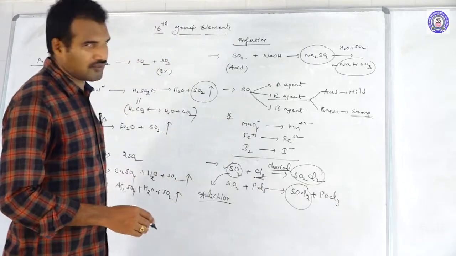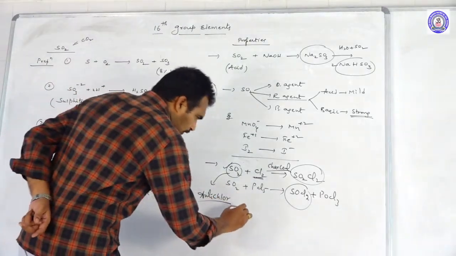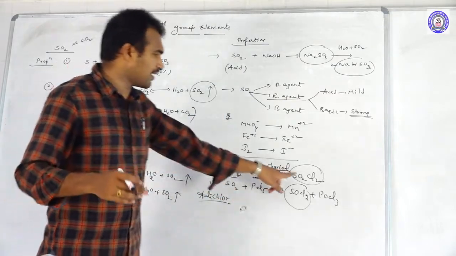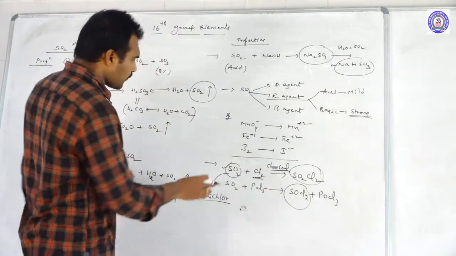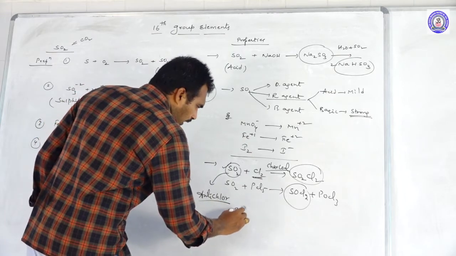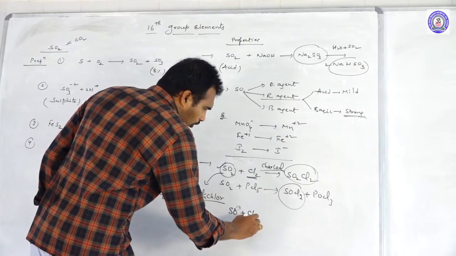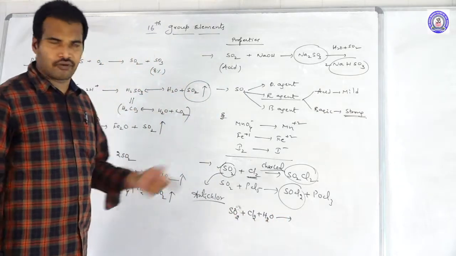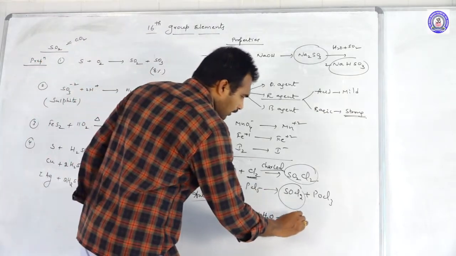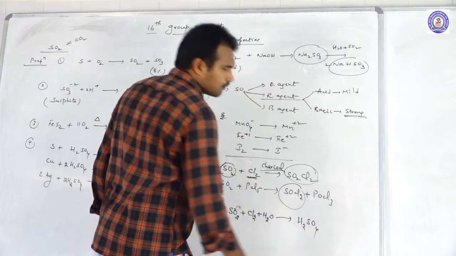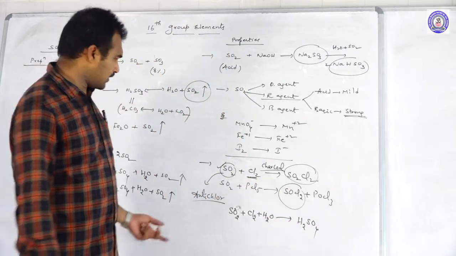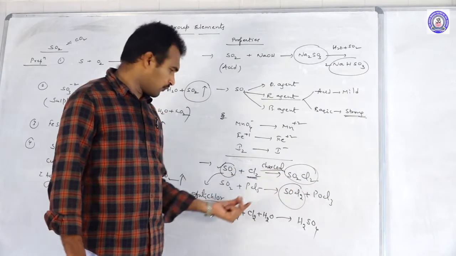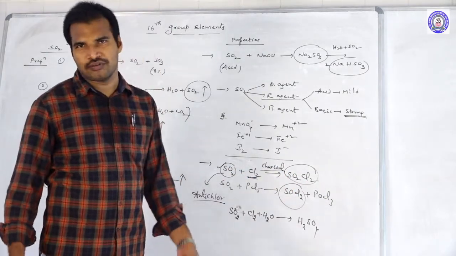Here one point you should remember. If you pass Cl2 directly to the SO2, you get SO2Cl2. Instead of Cl2, if you pass chlorine water, meaning you dissolve the chlorine gas in water, then we will get H2SO4. You may have a doubt: why, sir? When we send chlorine gas to SO2 we get SO2Cl2, but here H2SO4. How is it possible? Simple.